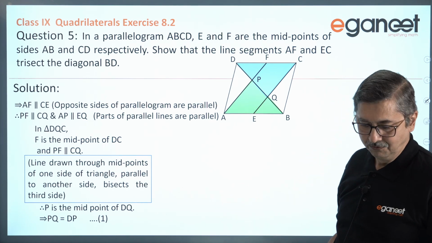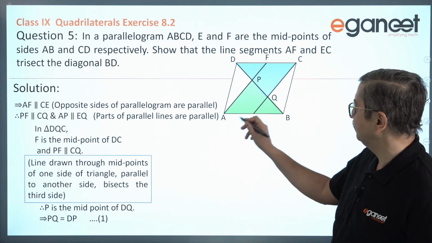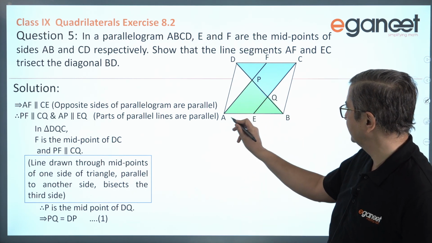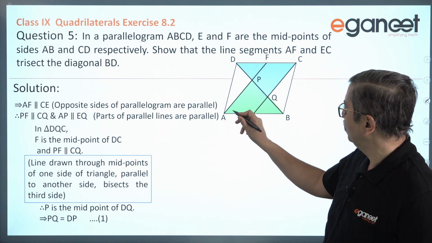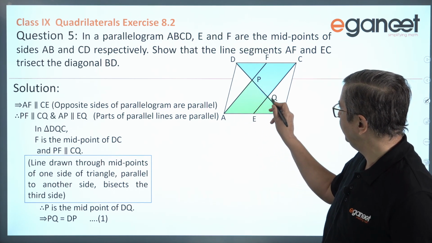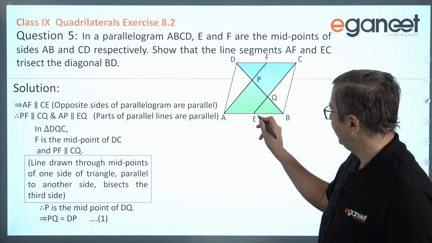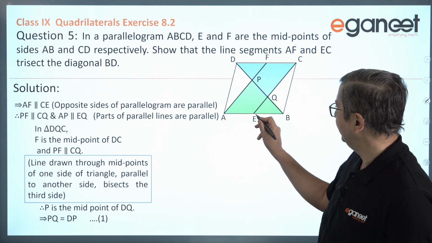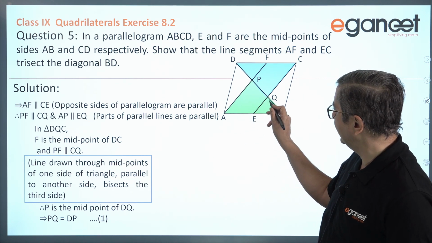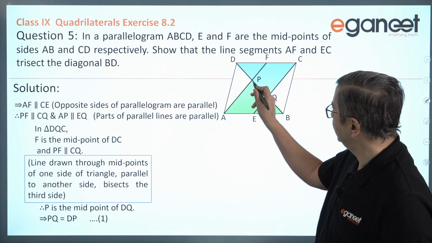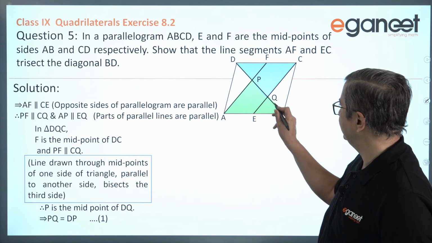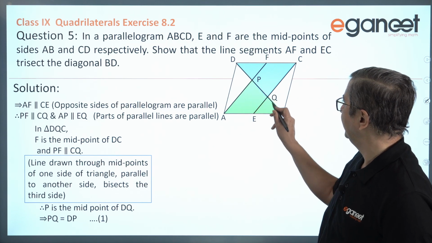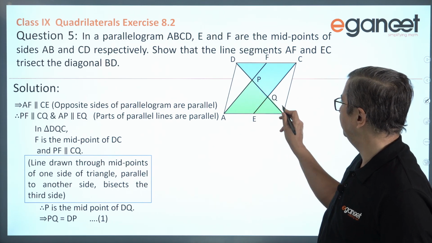Now moving on, we consider this triangle, that is ABP. In this triangle also you will see AP is parallel to EQ. Now E is the midpoint. Now we have a line drawn through E, that is the midpoint, parallel to this side, that is AP. So naturally it will bisect this other side, that is PB, into two equal parts, that is PQ and QB.